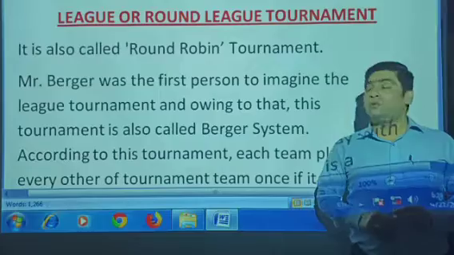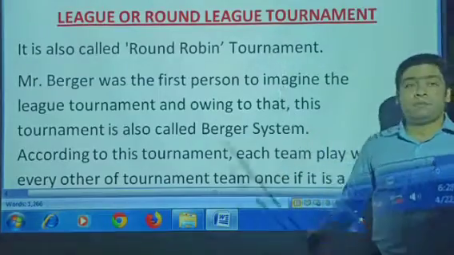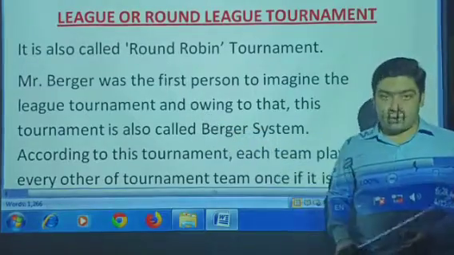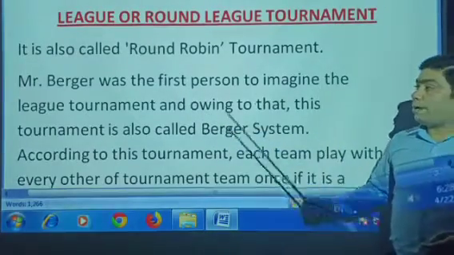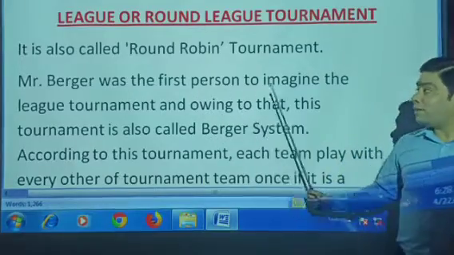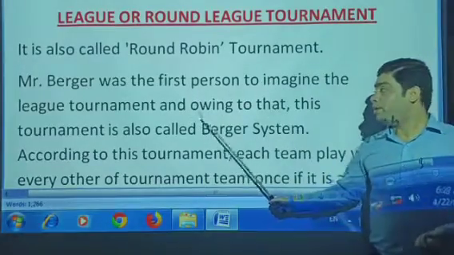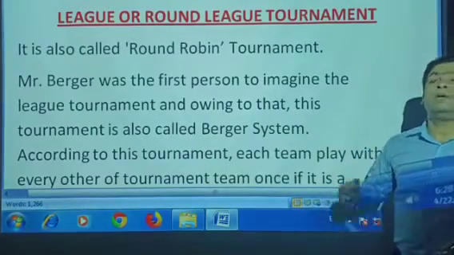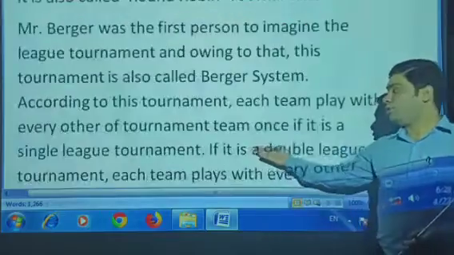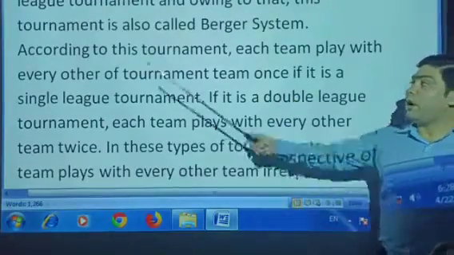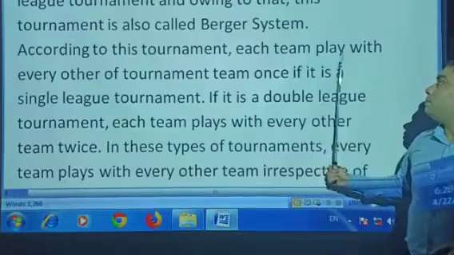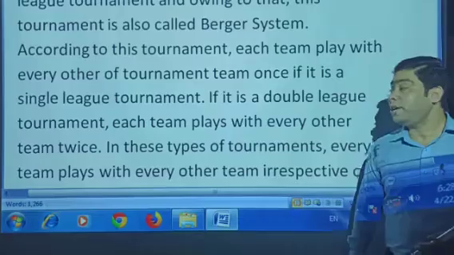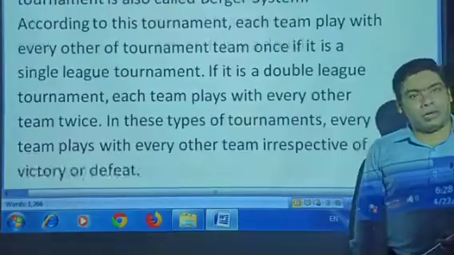After that we move to the league or round league tournament. What is league or round league? It is also called a round robin tournament. What is a round robin tournament? Mr. Berger was the first person to imagine the league tournament. Owing to that, this tournament is also called the Berger system, because Mr. Berger found this system. That's why it is also introduced with his name, Berger system. According to this tournament, each team plays with every other team once if it is a single league tournament, and twice if it is a double league tournament.